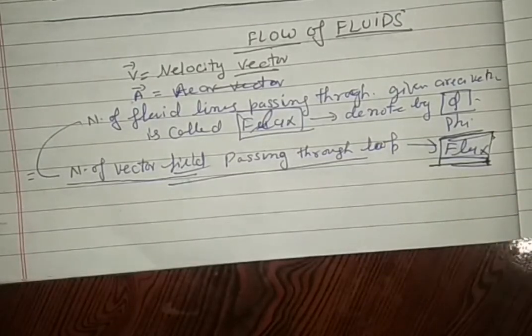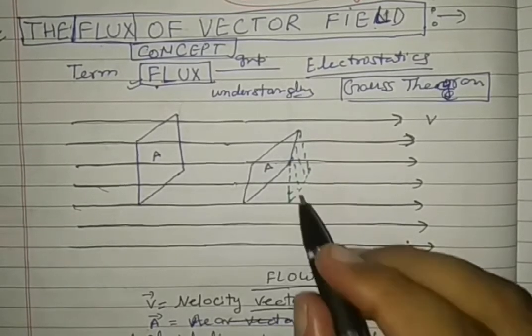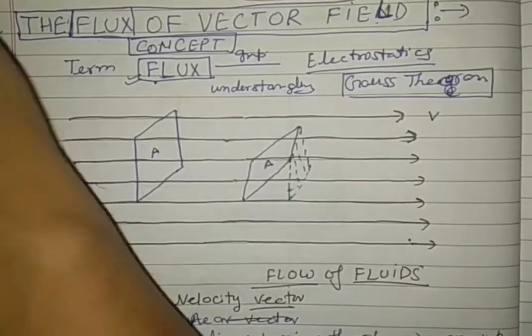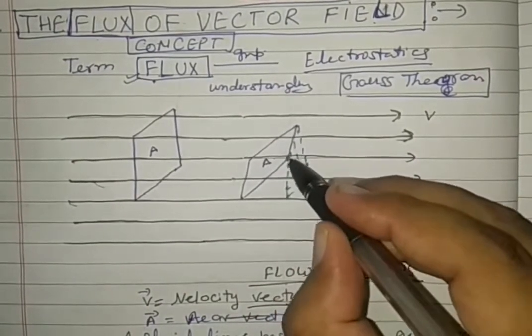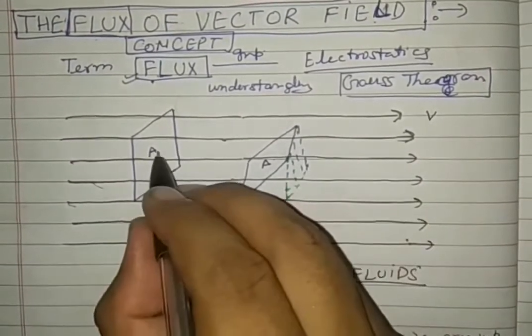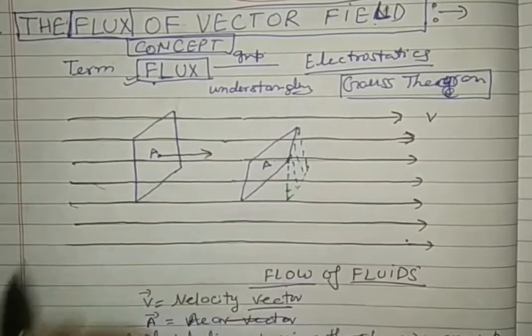Mathematically, it has more definition. Now locate this diagram. In this diagram, see carefully. This is the real area. The area vector we are knowing, its direction is perpendicular to the plane.